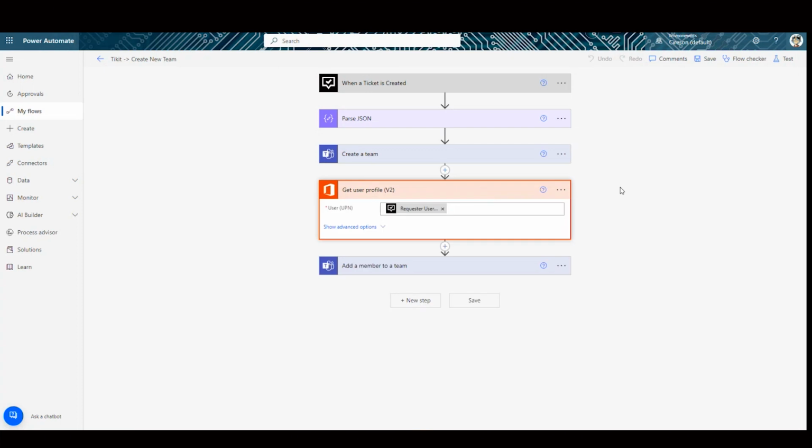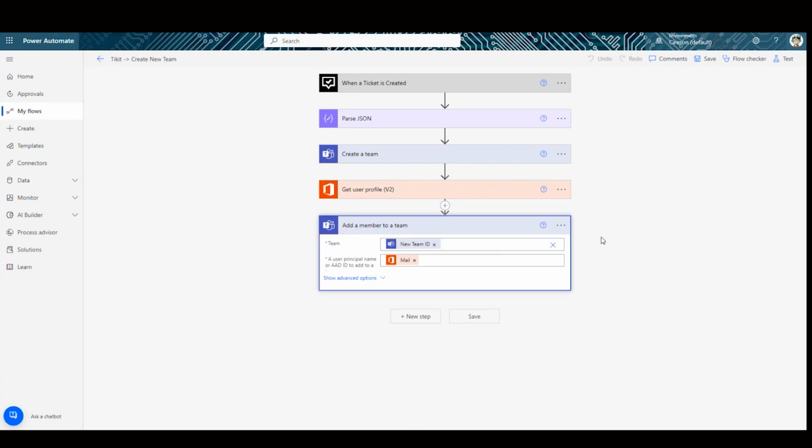The next thing I'm going to do is retrieve a user profile. And the user profile I'm going to retrieve out of my organization, out of my 365 tenant, is the requester that submitted this ticket. And once I have this user profile, I'm going to use it to create and set a new owner of the team that I just created. So with all of that said, this is all that it takes to create a brand new team in my organization, to set the owner, to control the naming convention of that team, and track the request entirely inside of Ticket.